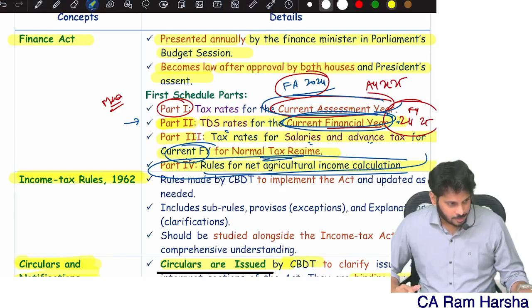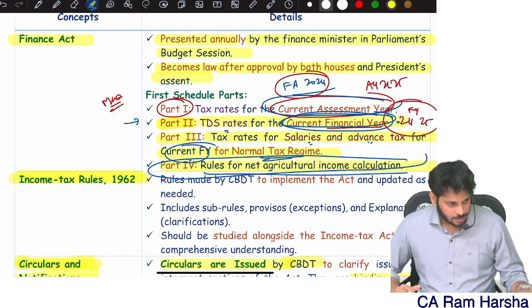First 3 lakhs 0, 3 to 7, 4 lakh at 5%, 7 to 10 lakh, 3 lakh at 10%, 10 to 12 lakh, 2 lakh at 15%, 12 to 15, 3 lakh at 20%. Here up to 18 is there, so every slab is applicable. Beyond 15, 3 lakh is at 30%.